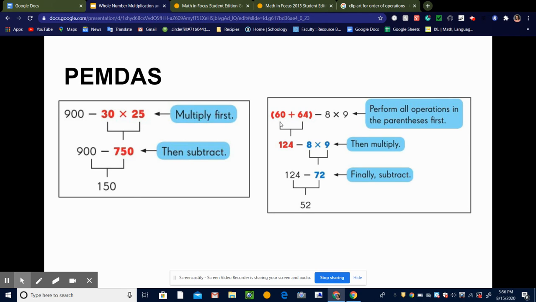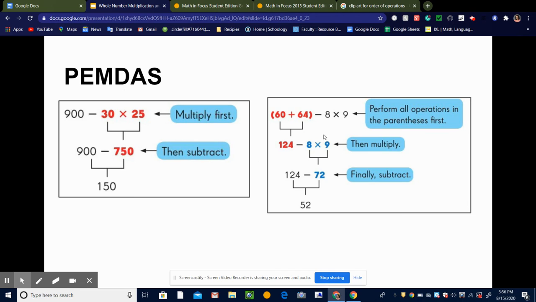Okay? So the first thing we're going to do is say 60 plus 64, and that's 124. So I did what's in the parentheses first, and then I'm just going to bring down what's left, minus 8 times 9. Okay, so then we skip over exponents because, like I said, we're not going to have exponents this year. Multiplication, division.